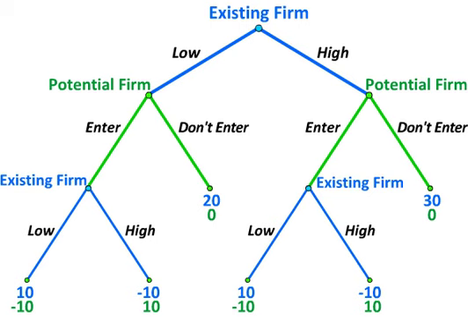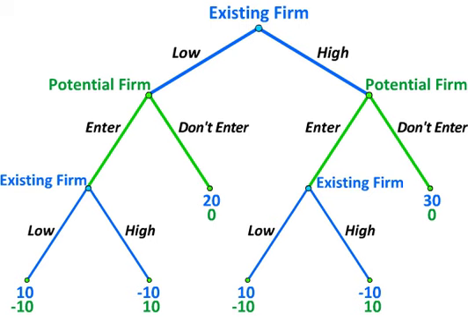In exercise 24a.14, you're asked to solve for the subgame perfect equilibrium of this game. To do this, you want to start at the bottom of the game and solve up. Look first at the third stage, where the existing firm gets a chance to reevaluate its pricing decision after it observes entry of the potential entrant. In both cases, a low price results in a profit of 10 for the existing firm, and a high price results in a profit of minus 10. Thus we know that in the third stage, the existing firm will choose a low price.